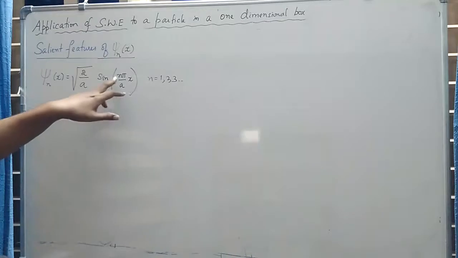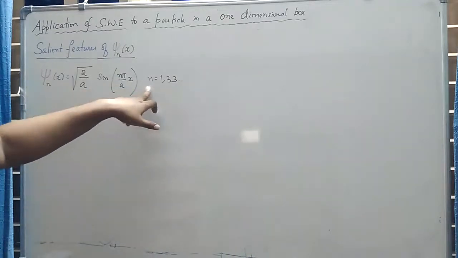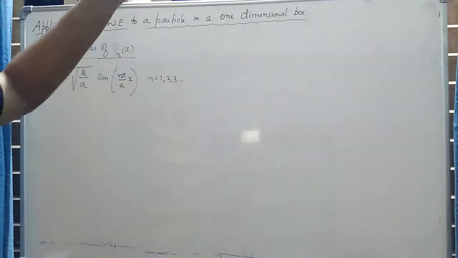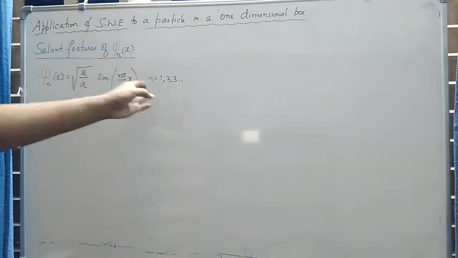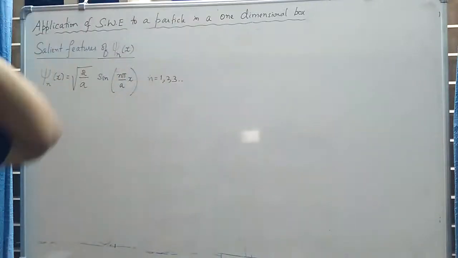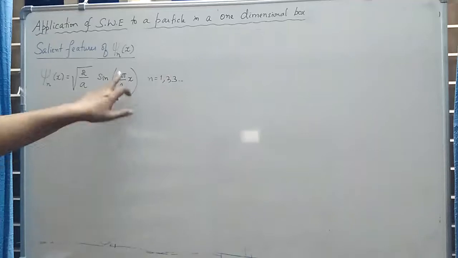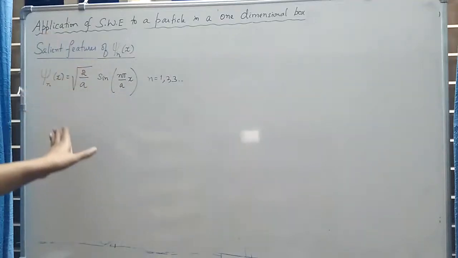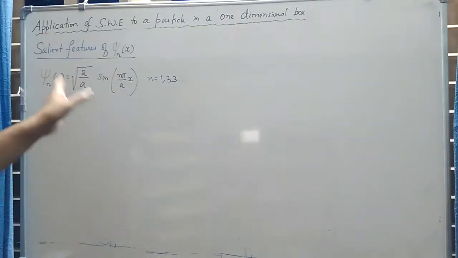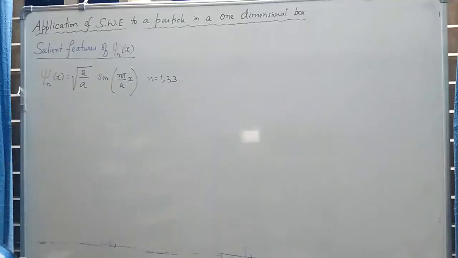Why? Because if I substitute different values of n from 1 to 3 up to infinity, because theoretically the value of n can be varied from 1 up to infinity, by substituting different values of n we get different expressions for the wave function, that is, the eigen function. So theoretically speaking, there are an infinite number of eigen functions.